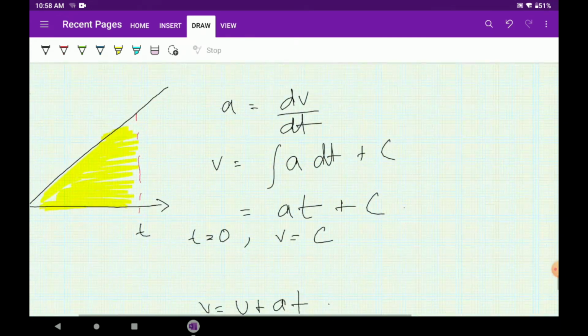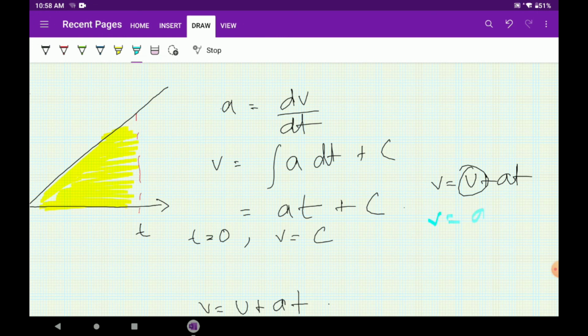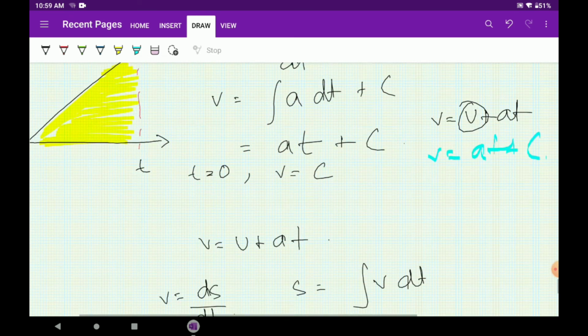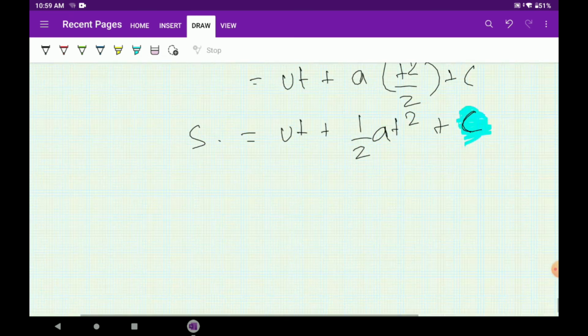Okay, see, this v equals to at means nothing. It only means that v equals u plus at. Here u is actually 0, so I took it as v equals at plus c. c is a constant of integration. It can be 0, it can be 1, it can be anything. Where does the constant of integration actually play a part?